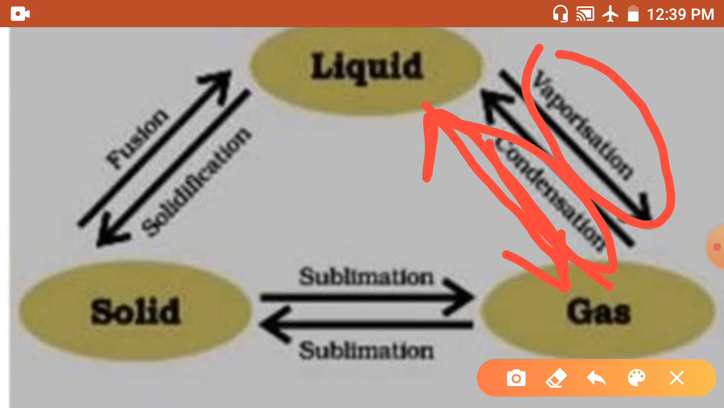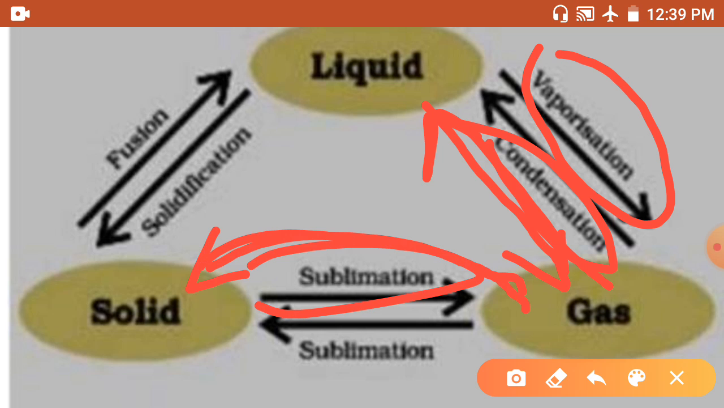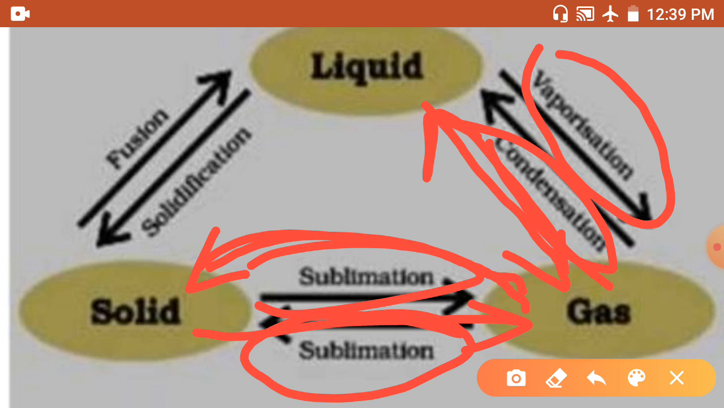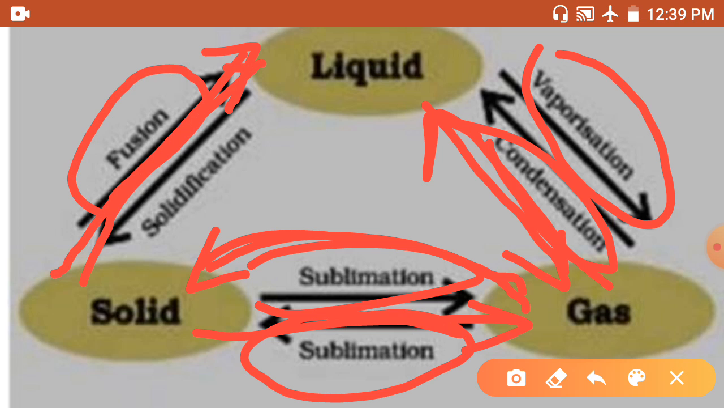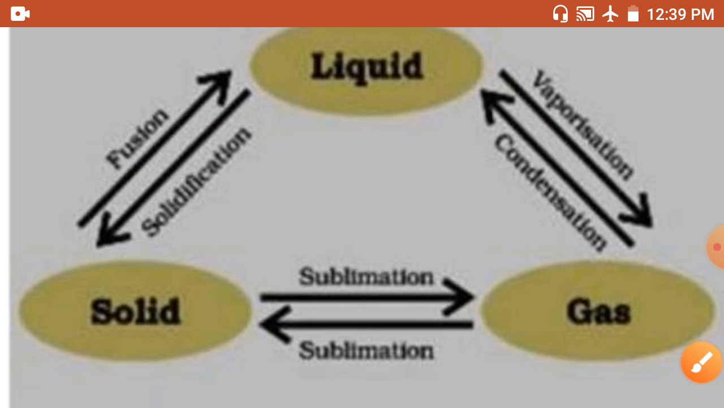Now here, gas is changed directly into solid. When the gas is changed directly into solid, it is called sublimation. And when solid is changed directly into gas, it is also called sublimation. When the solid is changed into a liquid, it is called fusion, and when liquid is changed into solid, it is called solidification. So this is the process when one physical state changes into another state.